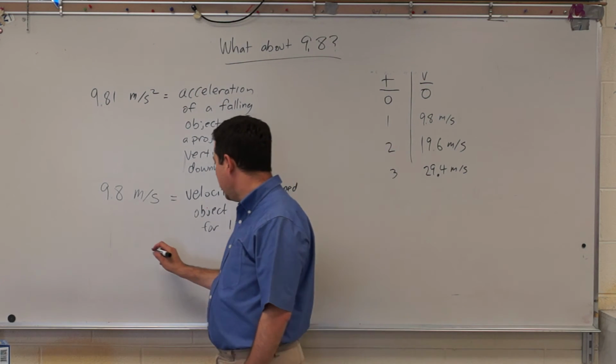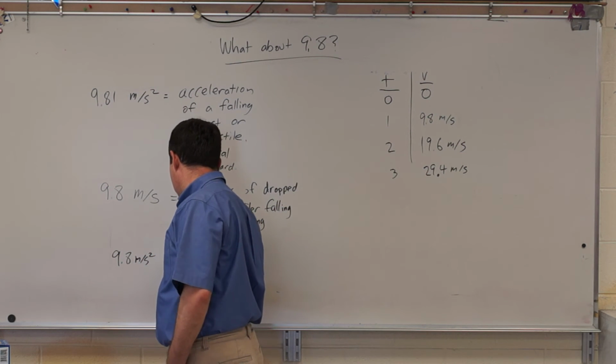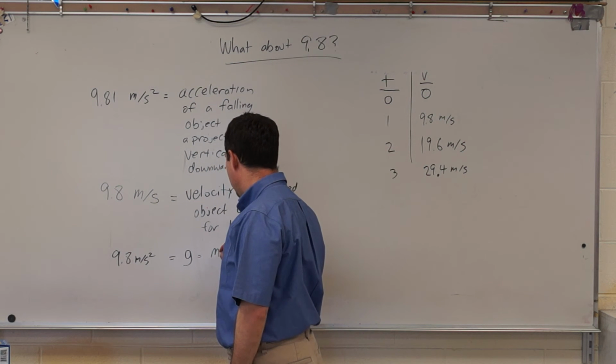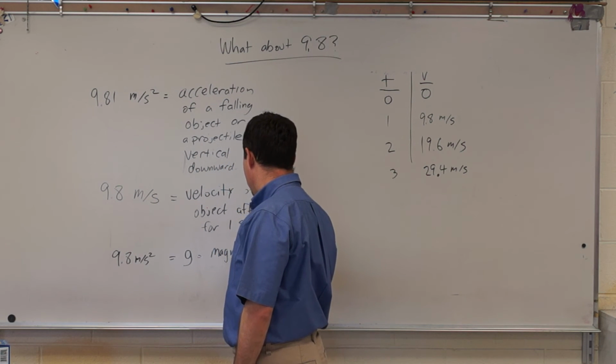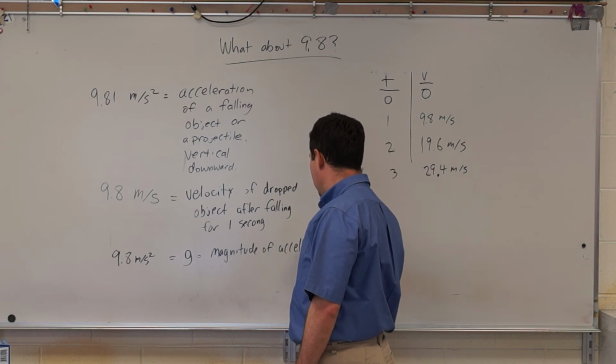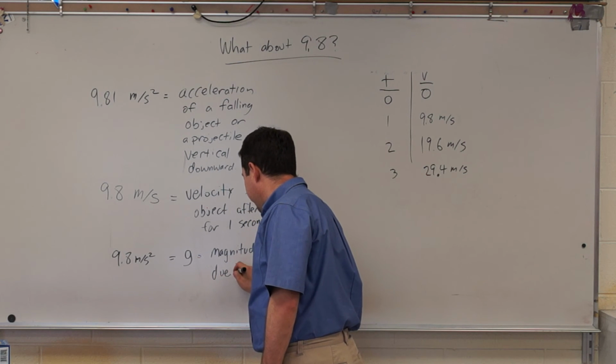The final thing: 9.8 meters per second squared is equal to this constant g, which is the magnitude of the acceleration due to gravity.